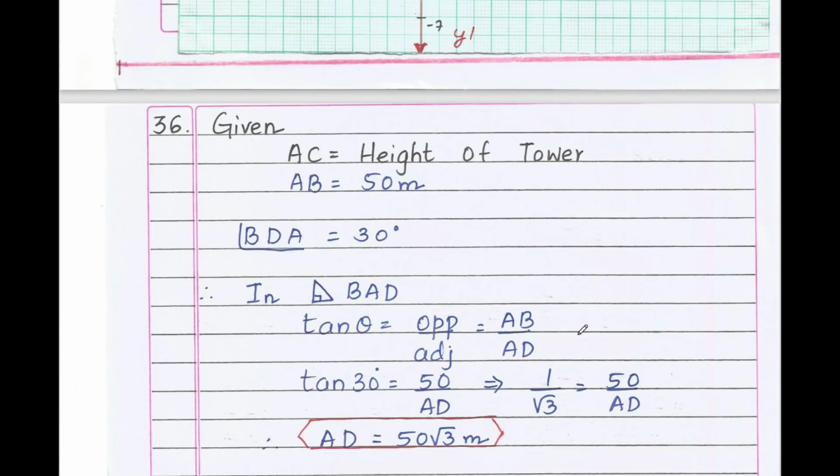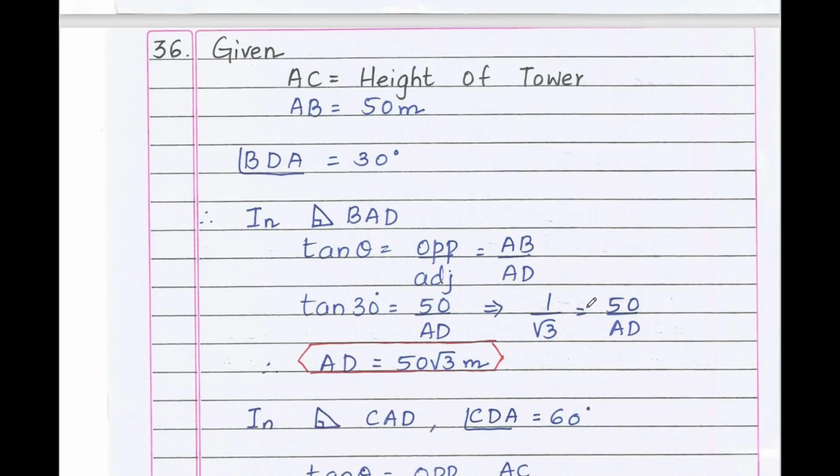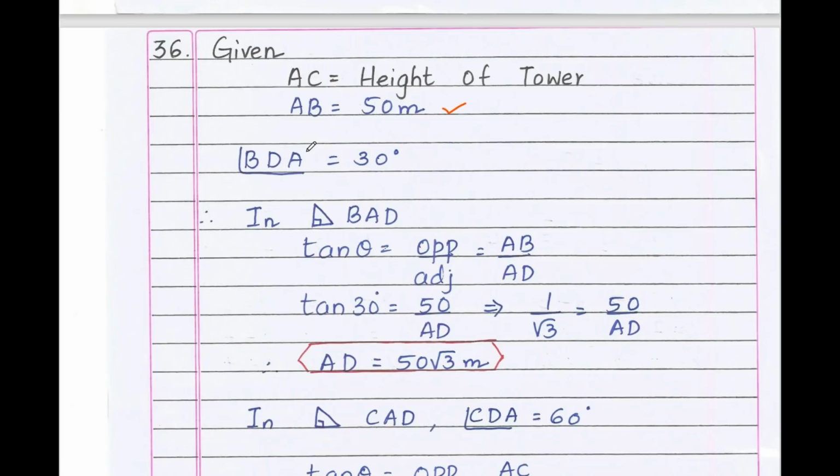Moving to the 36th question. From the unit applications of trigonometry: the angle of depression from the top of a vertical tower to a point on the ground is found to be 60 degree. From a point 50 meters above the foot of the tower, the angle of depression to the same point is found to be 30 degree. If you look at the figure, AC is the height of the tower, AB is 50 meters. Angle BDA will be equal to 30 degree, because it is an alternate angle.